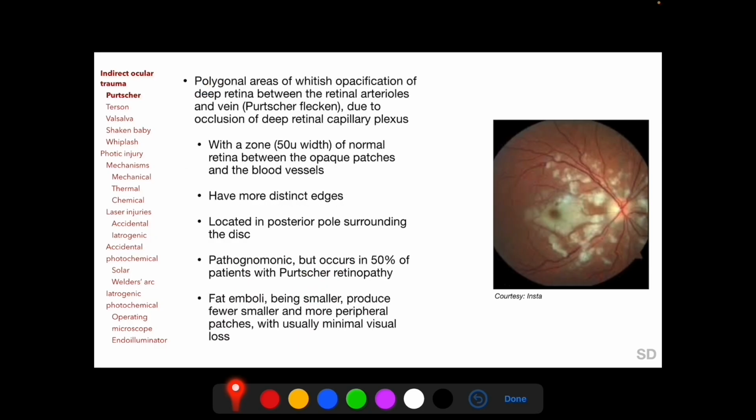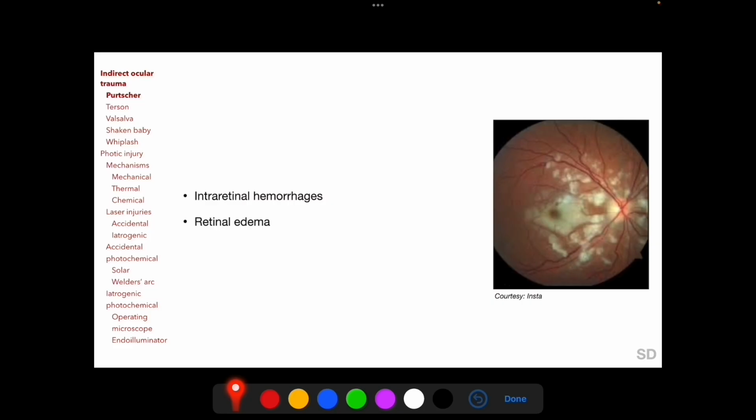The other lesion characteristic of Purtscher and Purtscher-like retinopathy are polygonal areas of whitish opacification of deep retina between the retinal vessels, as seen here in this clinical photograph, which are also called Purtscher flecken and which occur due to occlusion of deep retinal capillary plexus. They typically have a zone of normal retina between themselves and the adjacent blood vessels and have more distinct edges as compared to the peripapillary cotton wool spots. They are located in the posterior pole and are pathognomonic of Purtscher and Purtscher-like retinopathy, occurring in 50% of these patients. Intraretinal hemorrhages and retinal edema can also be found in these entities.